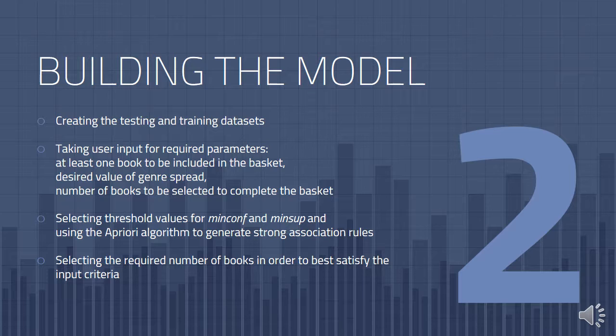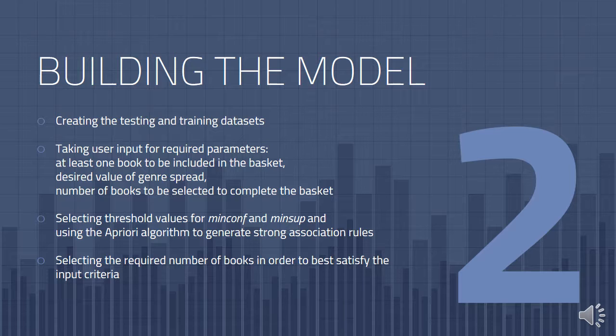The user is requested to supply the input parameters. At least one book should be specified. The other books will be selected in such a way that they are similar to this input book. The user can also select the desired genre spread, either high or low. If there is no preference, the option random can be selected. The number of books to be added to the basket is also taken as input.